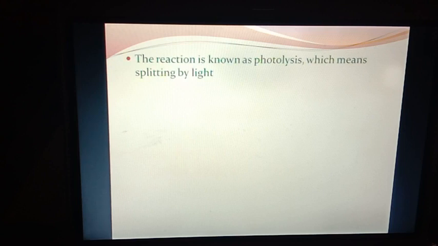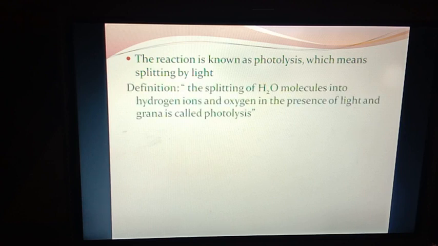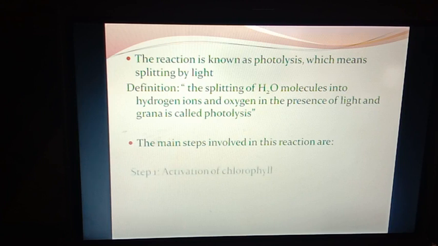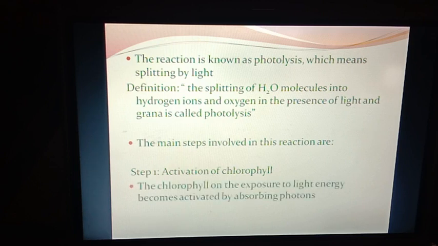The reaction is known as photolysis, which means splitting by light. The splitting of water molecules into hydrogen ions and oxygen in the presence of light and grana is called photolysis. The main steps involved in this reaction are: Step 1. Activation of chlorophyll. The chlorophyll, on exposure to light energy, becomes activated by absorbing photons.